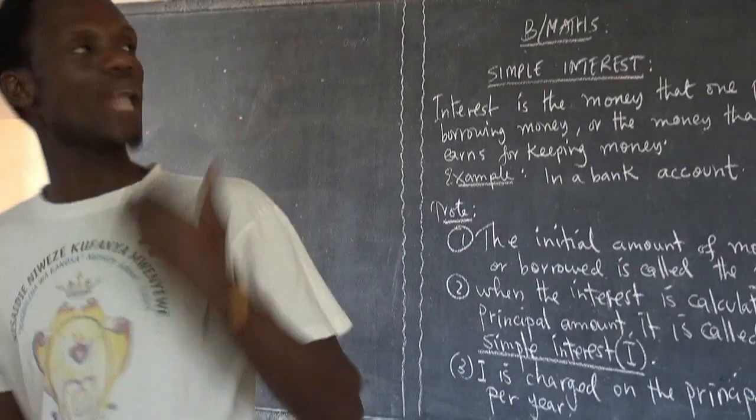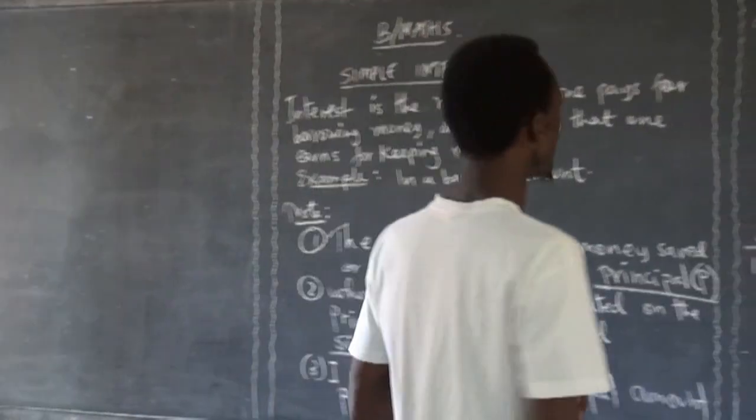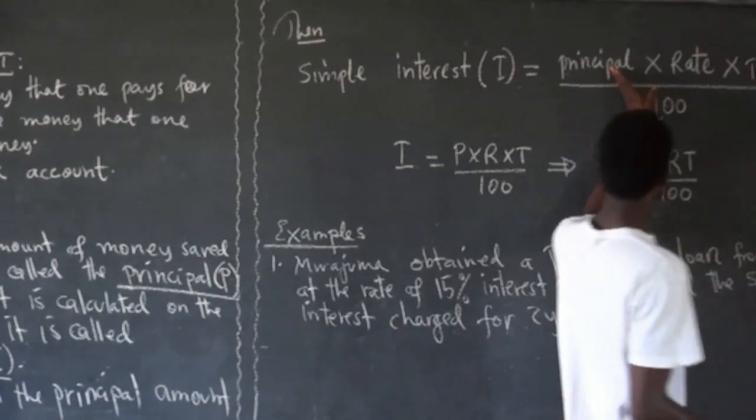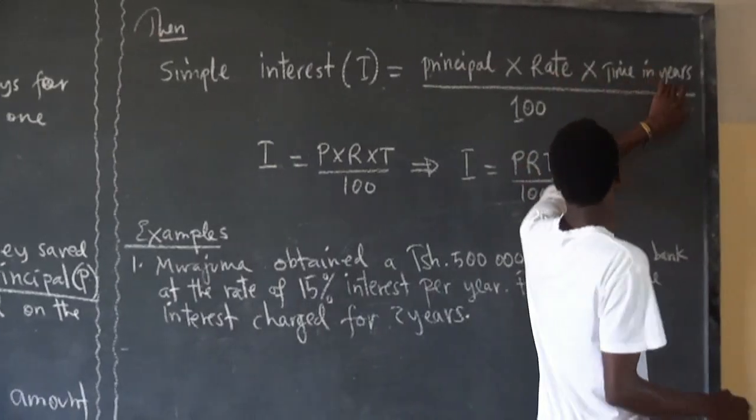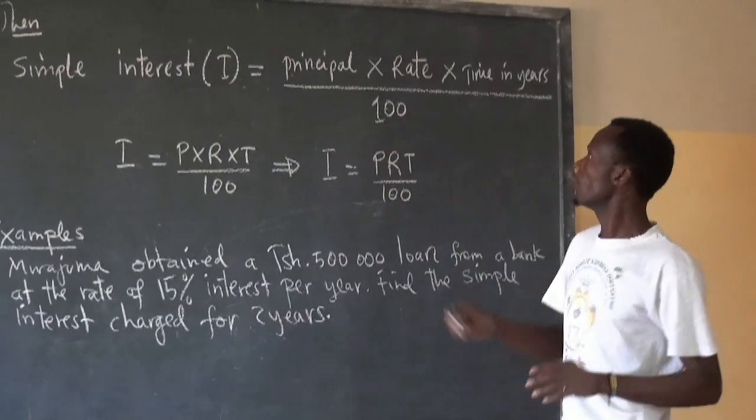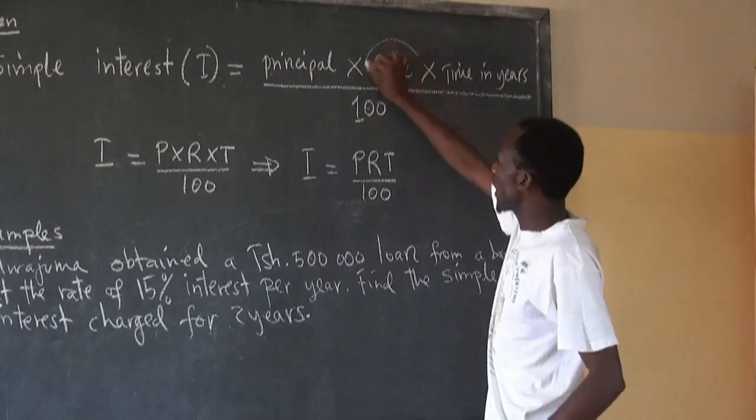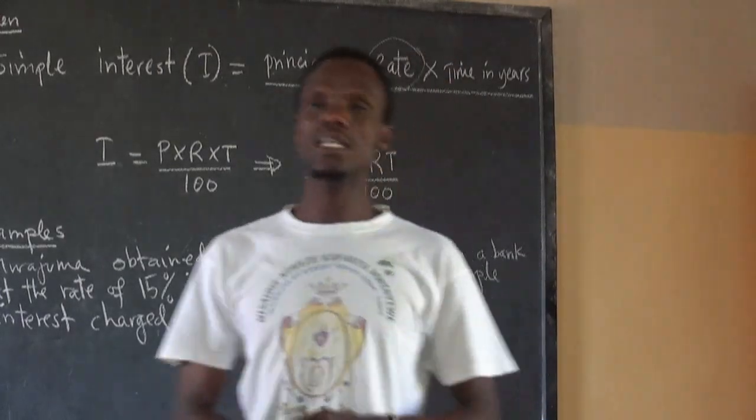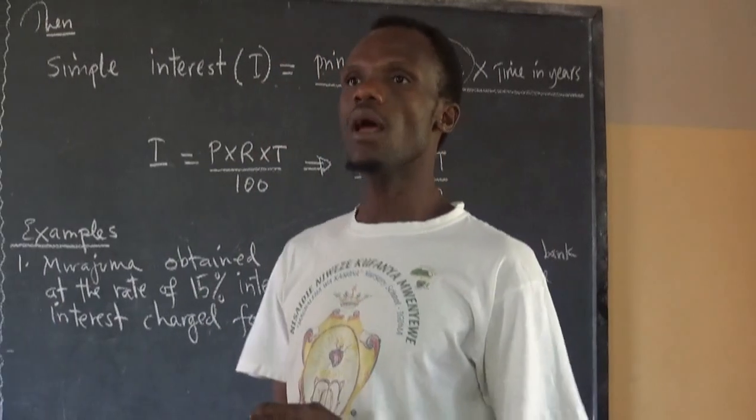So that is something that you need to understand. Therefore we say the simple interest is equal to principal times rate times time in years, over 100%. Why is it over 100%? Because we have something called rate here. Rate is expressed in terms of percentage. It is expressed in terms of what? Percentage.